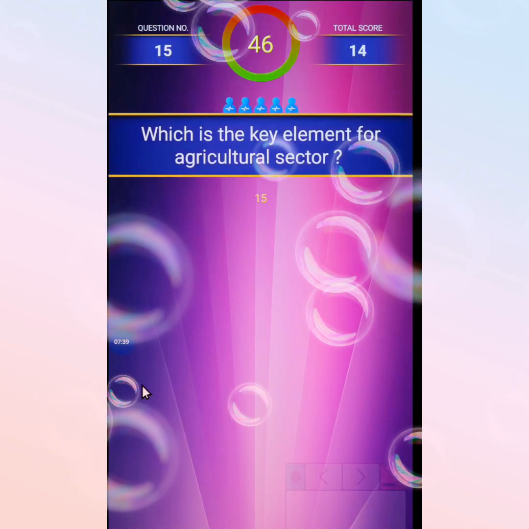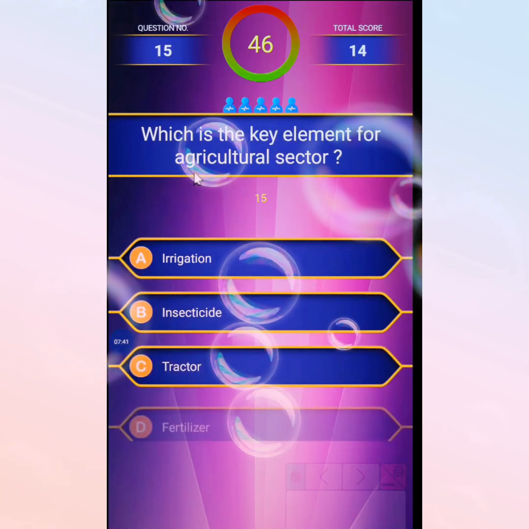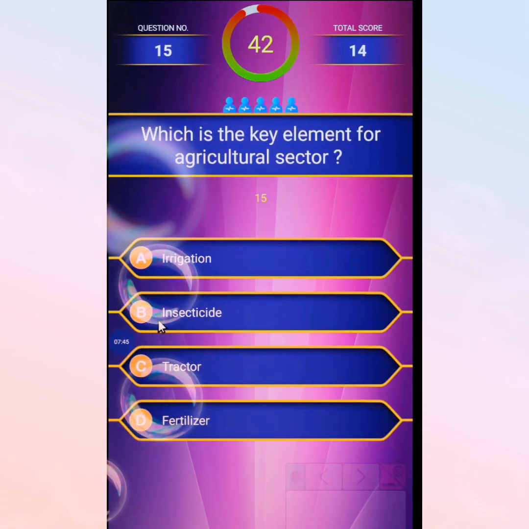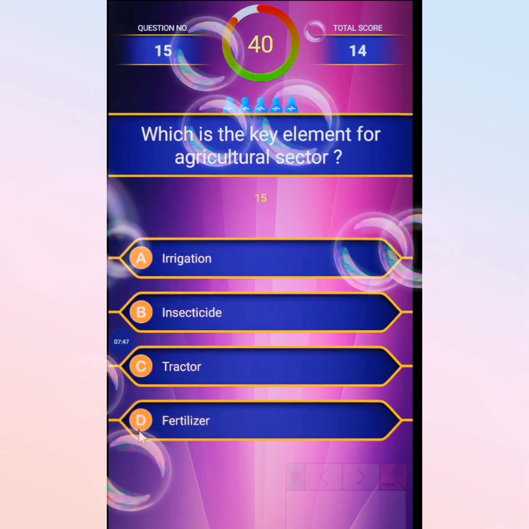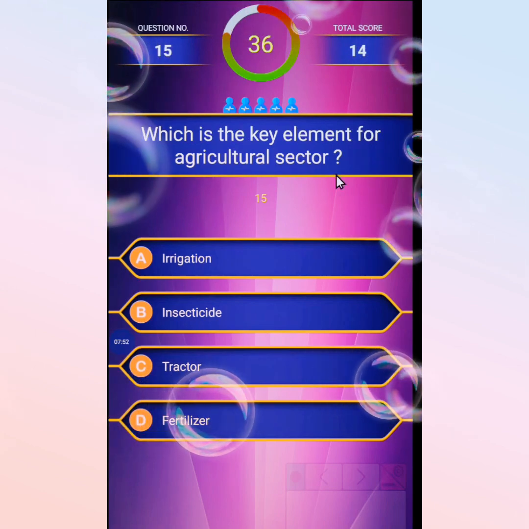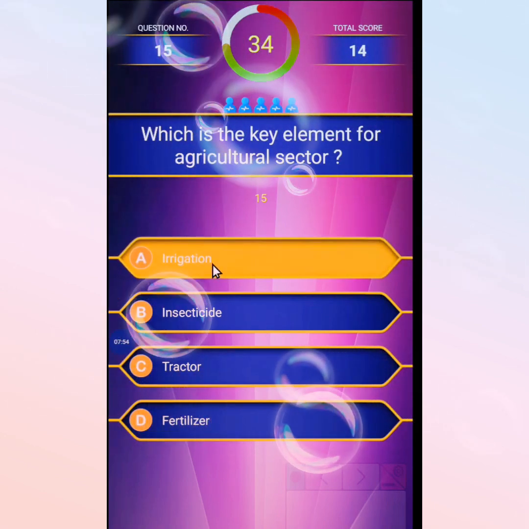Next MCQ: which is the key element for the agricultural sector? First option irrigation, second insecticide, third tractor, fourth fertilizers. The correct option is that the key element for the agricultural sector is irrigation.